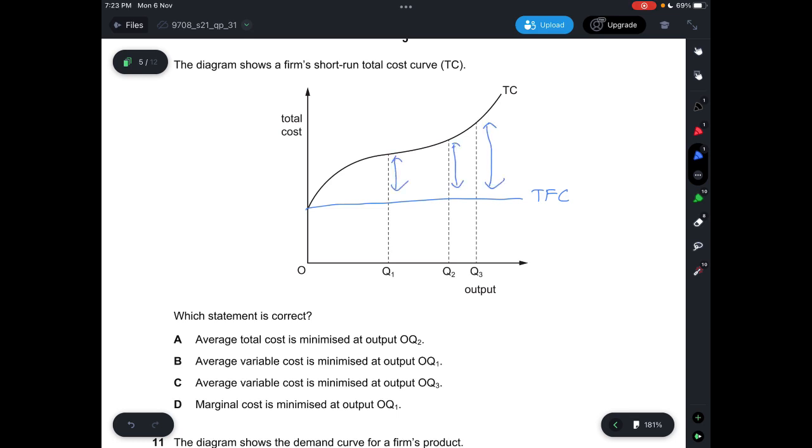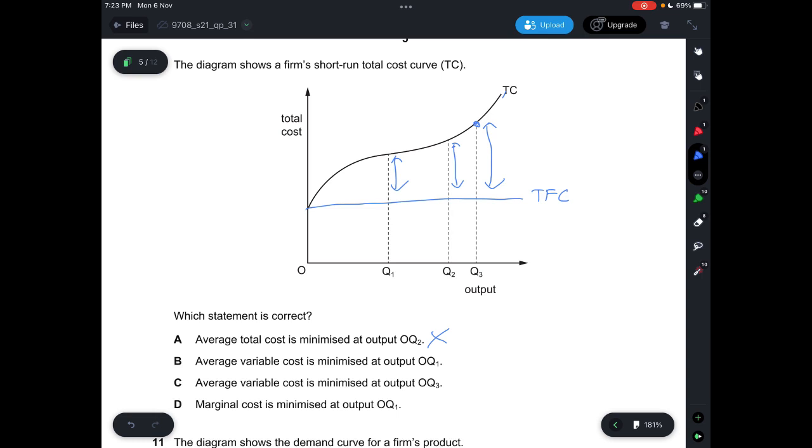Alright, so A, it says average total cost is minimized at output OQ2, incorrect. Because you need to see here the total cost. Not to say it's always the highest quantity, but because the curve itself, it increases at a decreasing rate, then it becomes stagnant, then slightly increases at an increasing rate again, but it hasn't increased to a point where it's completely straight. So you take the total cost and you divide by quantity, you get the lowest average total cost at OQ3.